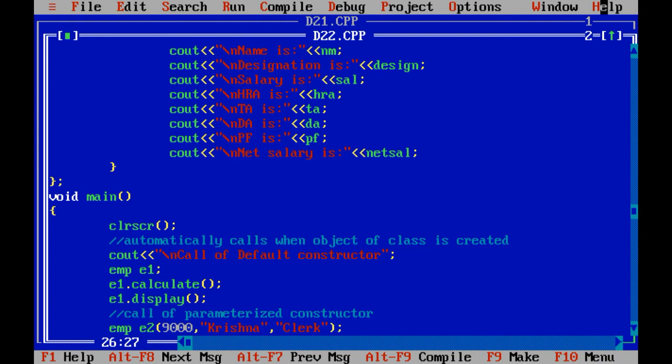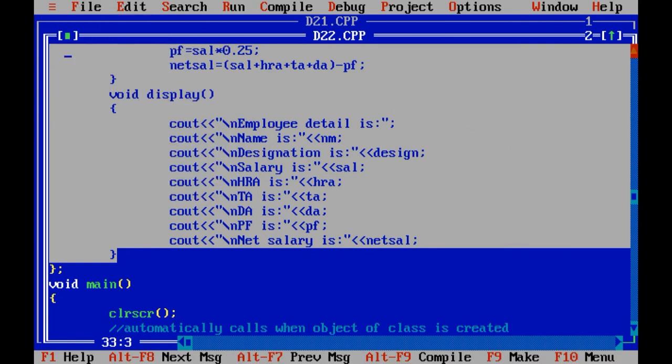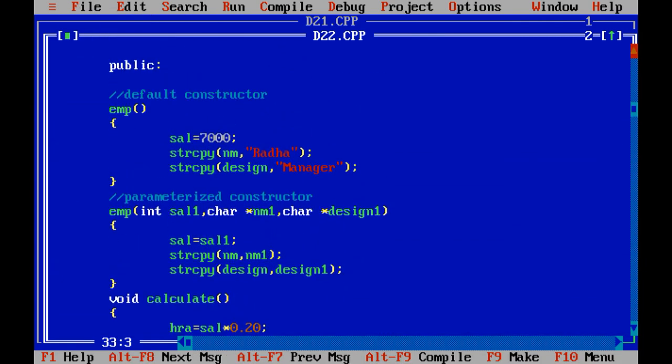But for that, when you create an object, at that time it will automatically call the default constructor of the class, and you can use or define many constructors within the same class, and based on your arguments it will call the constructor which is declared within the class. Now let me share the programs which are related with multiple constructors in the class.